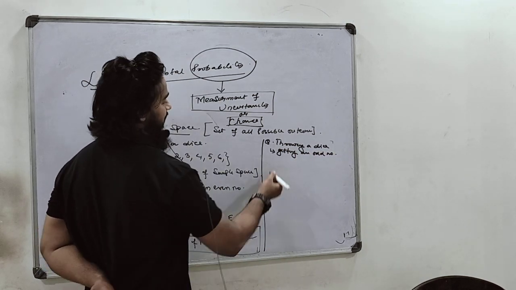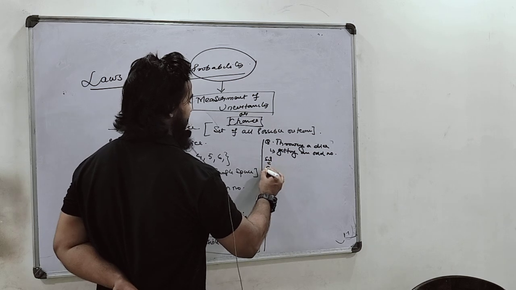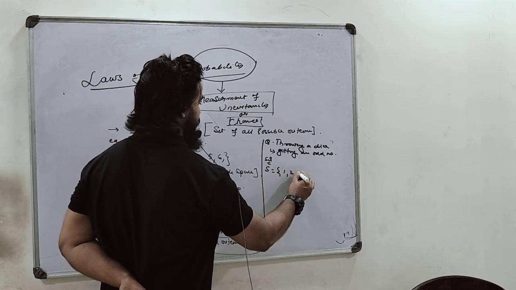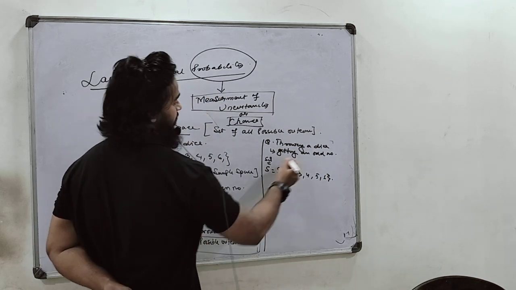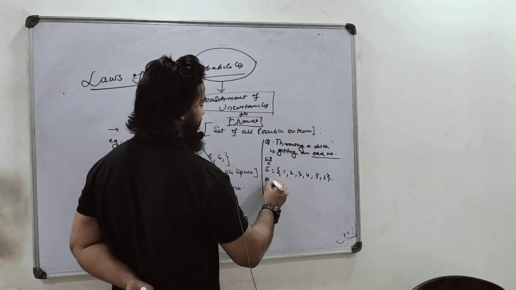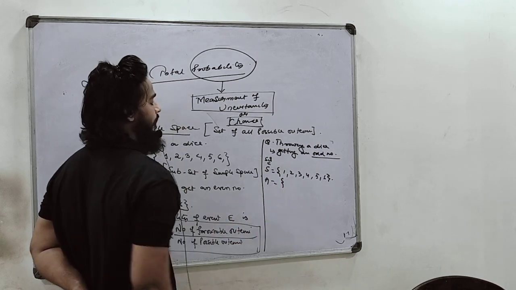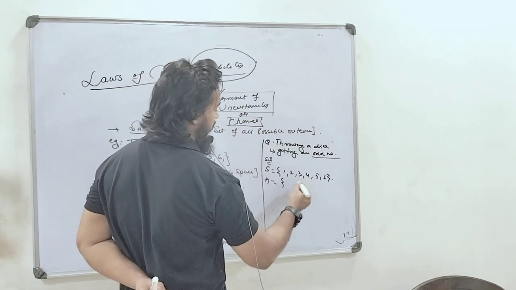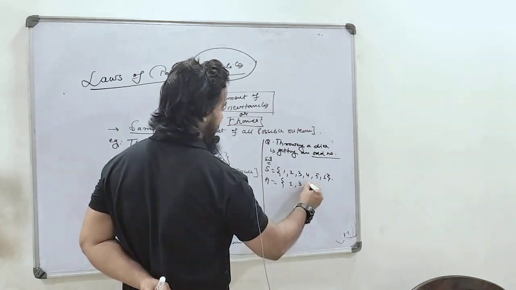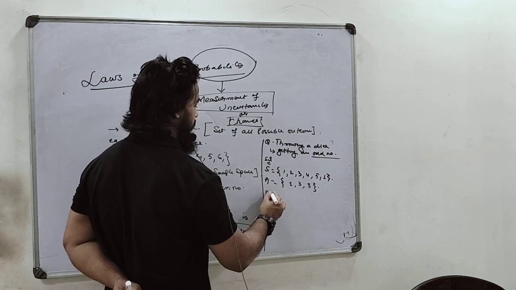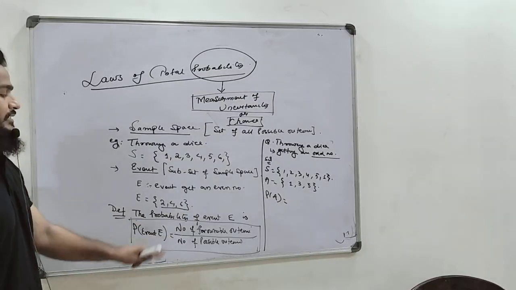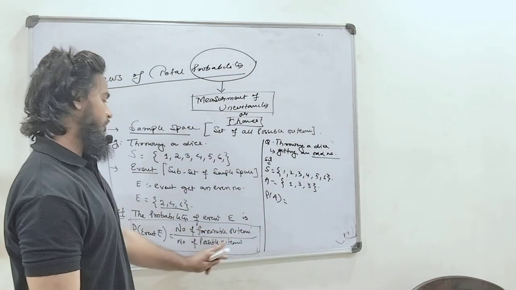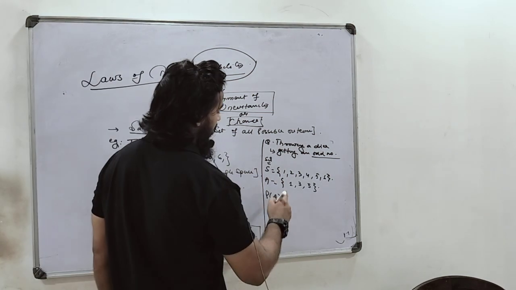Okay, so first I will write the sample space, that is 1 2 3 4 5 6, and we suppose odd number an event. Let A be the event getting an odd number. So now you tell me what are the possibilities of getting an odd number. That will be 1, 3 and 5. So the probability of A, according to the definition, the probability of event E is the number of favorable outcomes by the number of possible outcomes.